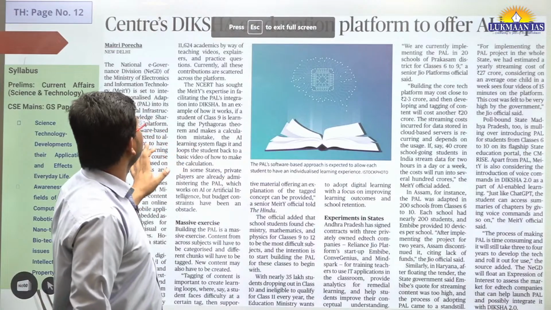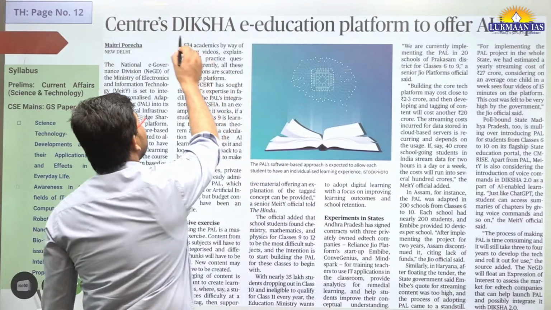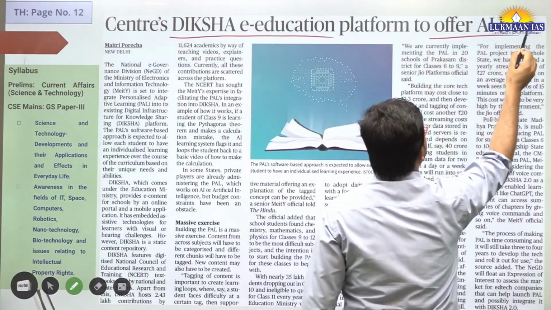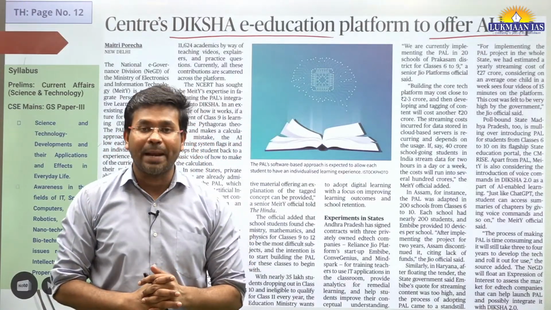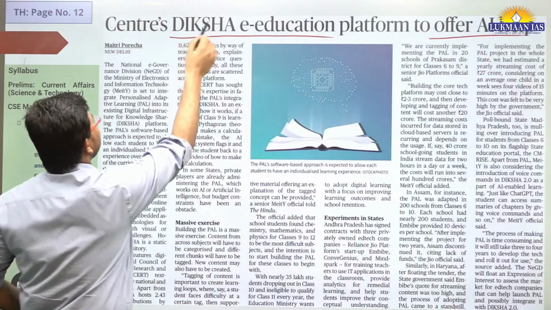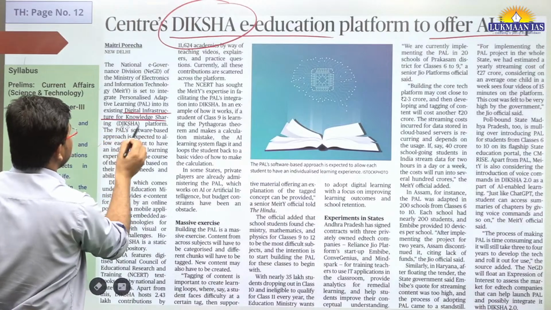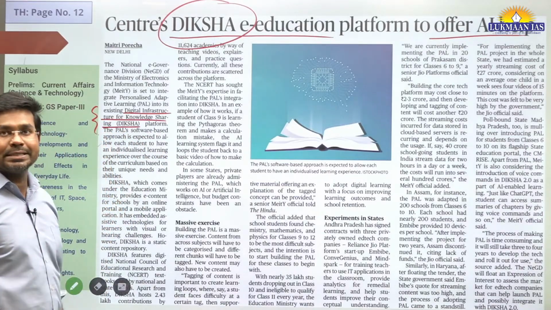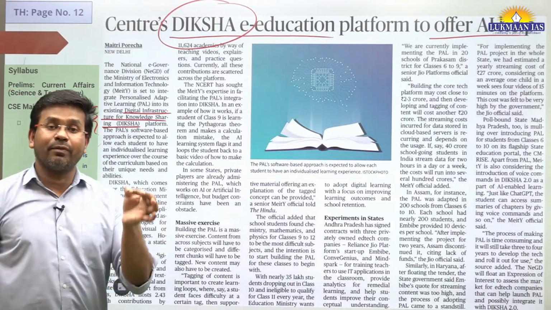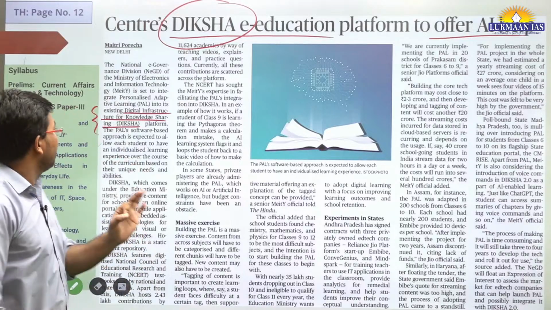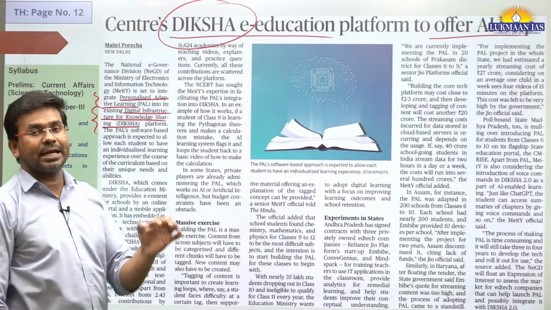This topic is important. This topic says Centre's DIKSHA e-education platform to offer AI help. In this article they have talked about the educational platform DIKSHA. What is the full form of DIKSHA? DIKSHA stands for Digital Infrastructure for Knowledge Sharing, and this particular platform is about to adopt personalized adaptive learning.